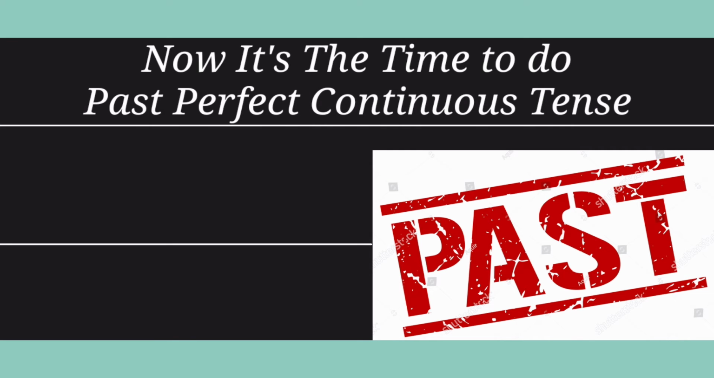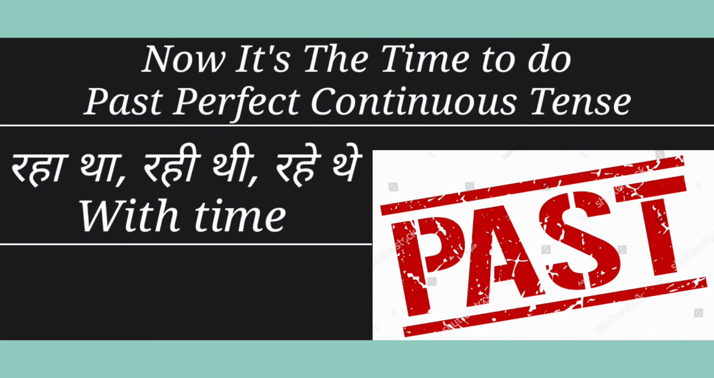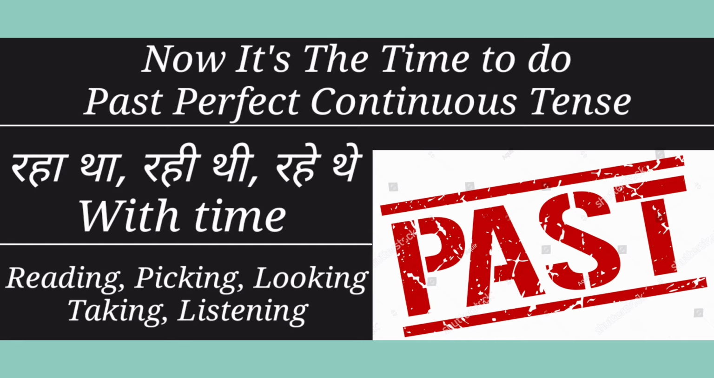So friends, it's time to do past perfect continuous tense. The meaning of past perfect continuous tense is रहा था, रही थी, रहे थे with time. In this you will also use time. And friends, the examples are like reading, picking, looking, taking, listening. So friends, these are the examples.